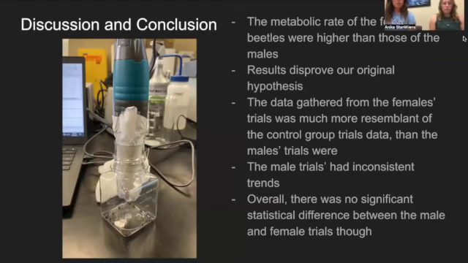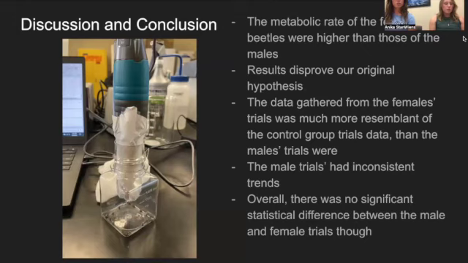Whereas the male trials were more up and down in steadiness, so they did not mimic the control group as much. And obviously this leads to some inconsistency in the male trials as well. But overall, we did find that there was no significant statistical difference between the male and female trials.